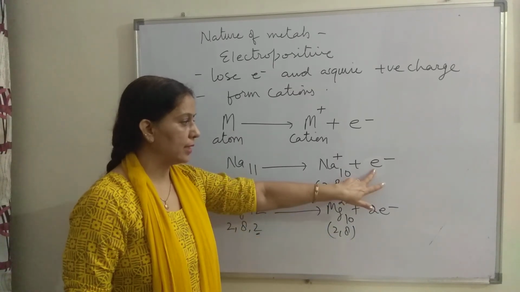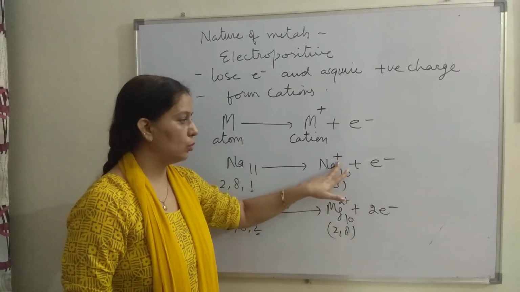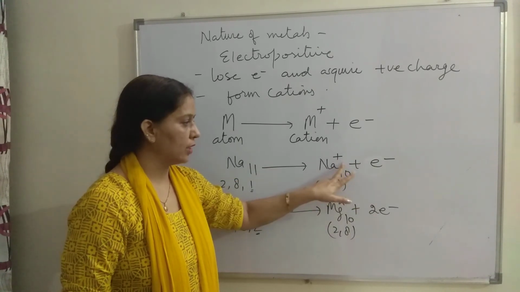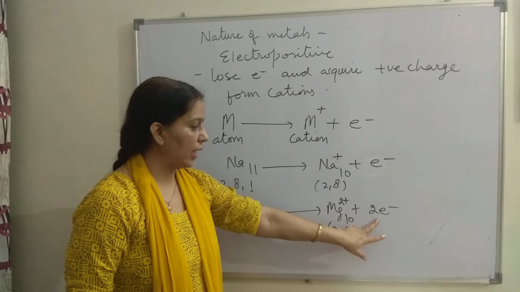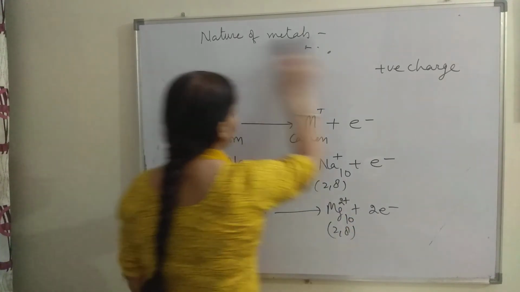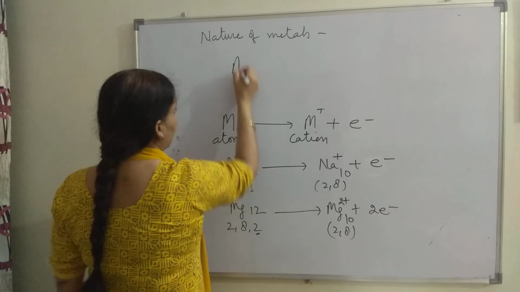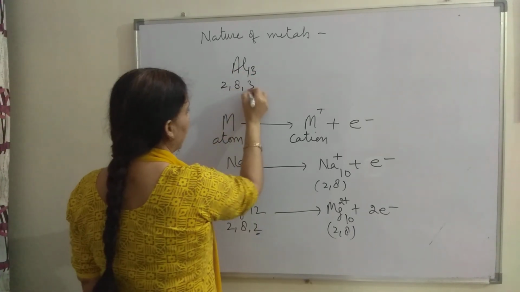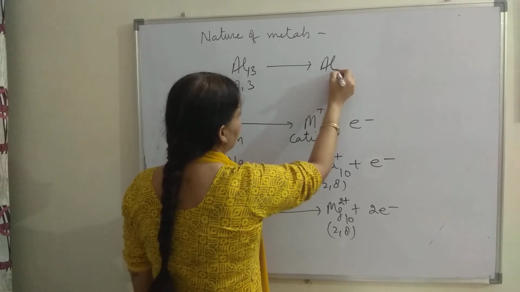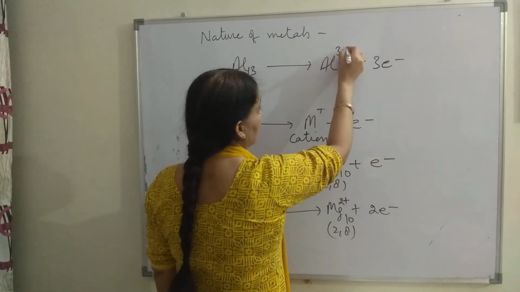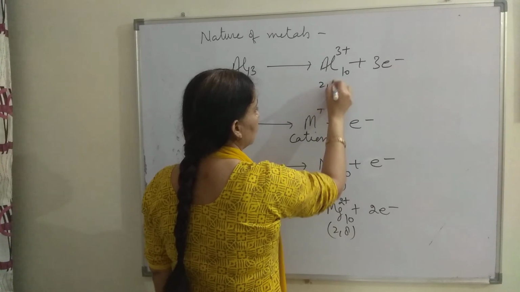Number of charges lost is equal to the number of charges acquired. For example, 1 electron lost, 1 charge acquired. 2 electrons lost, 2 charges acquired. And here we can see one more example of 3 electrons also. Aluminium 13, 2 8 3. Aluminium can lose 3 electrons, acquires 3 positive charges, 2 8.